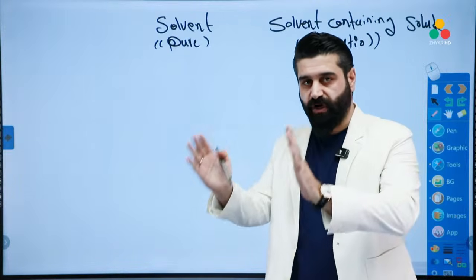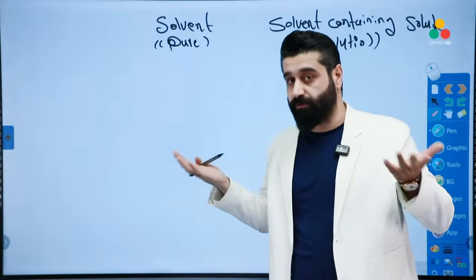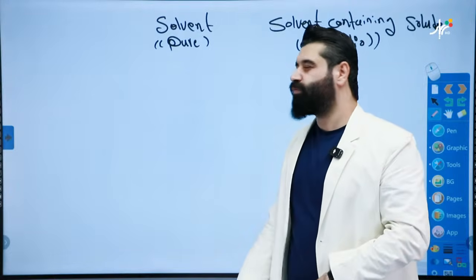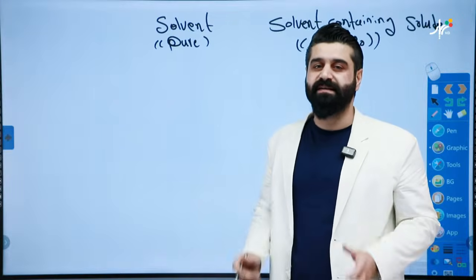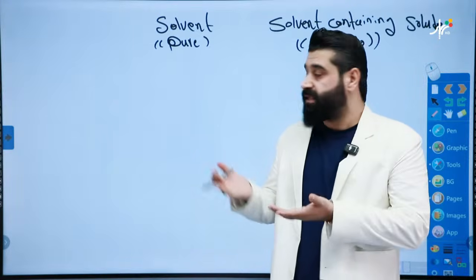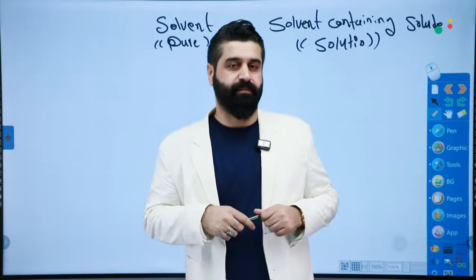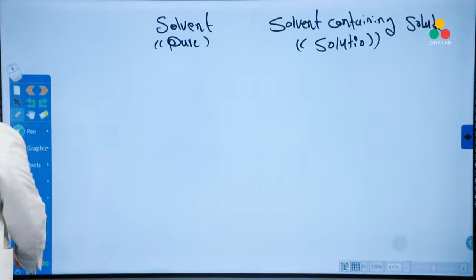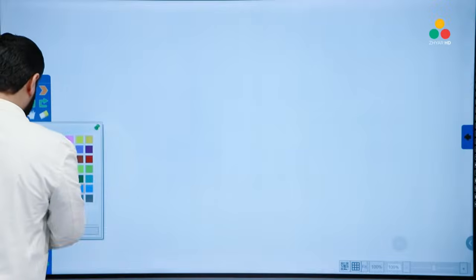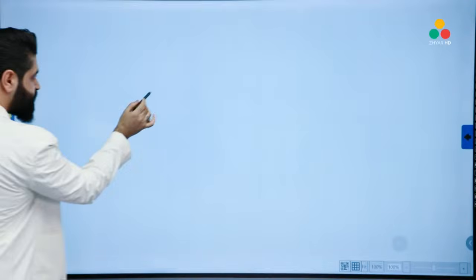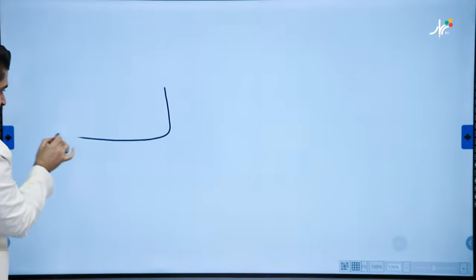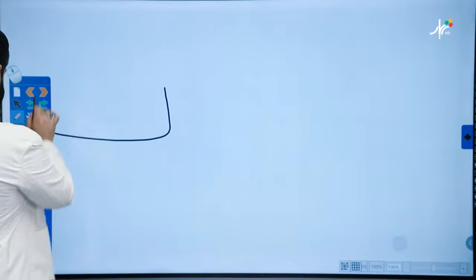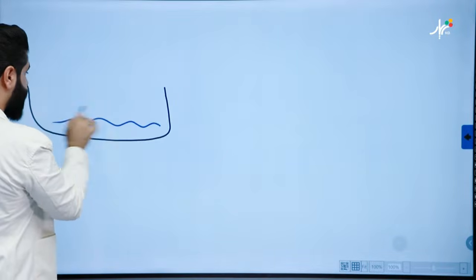Be careful, please. Solvent containing solid, it means solution. Okay? And pure solvent. Normally, we'll talk about water as the most abundant solvent on Earth, but it's okay to have something other than water, like benzene or something else. Okay, the first one. Let's draw the graph. Look, assume that this is a bath that is filled with water until this level. This is the level of solvent.